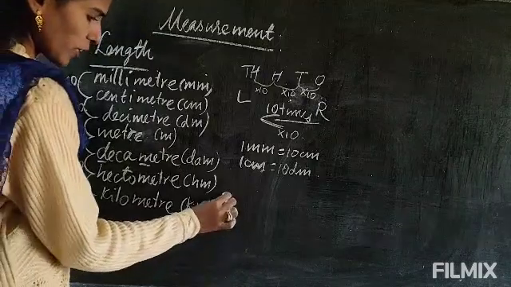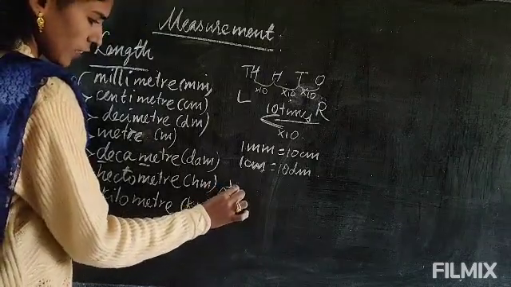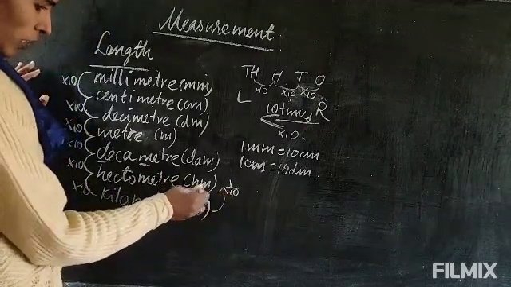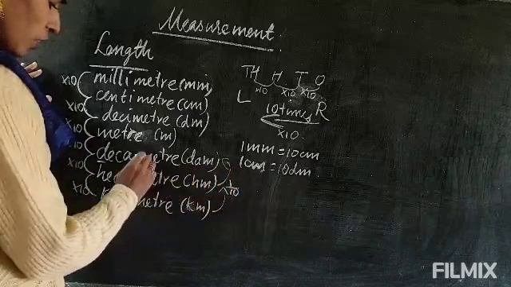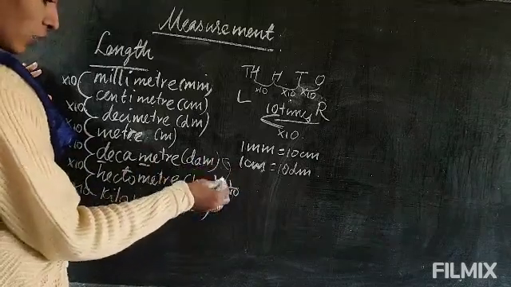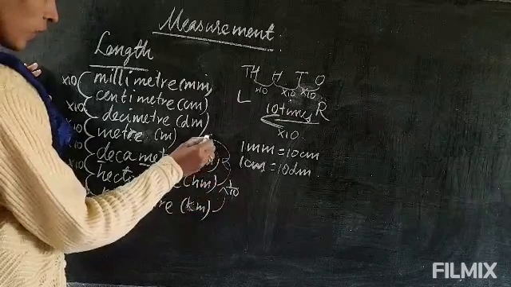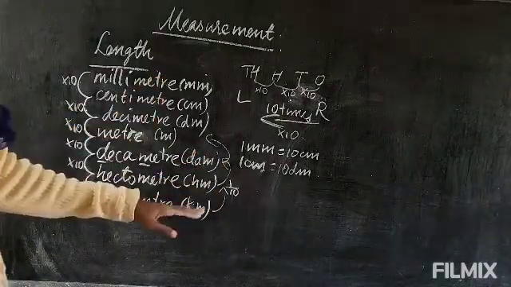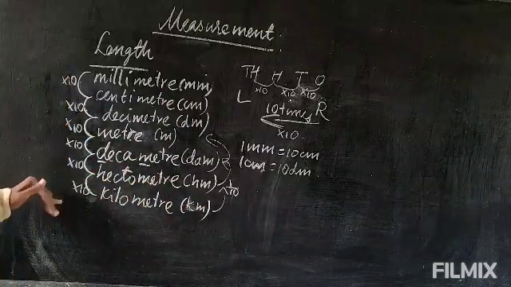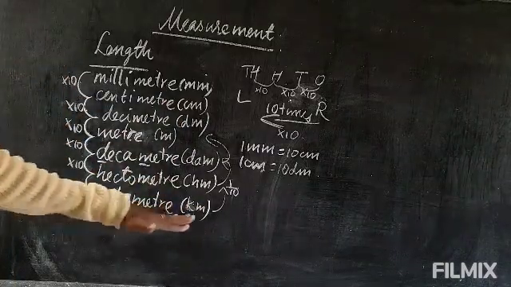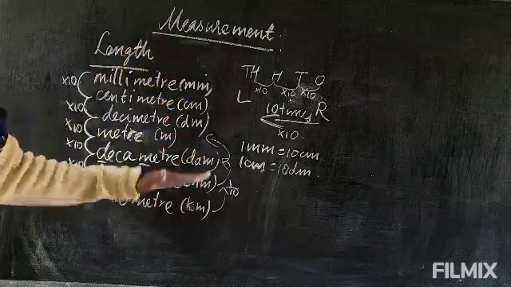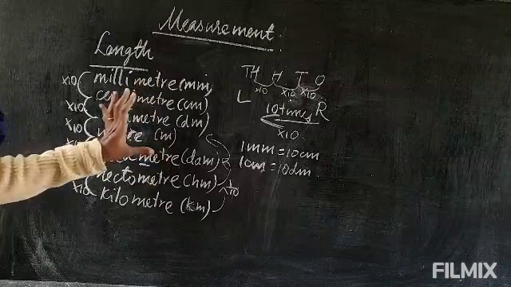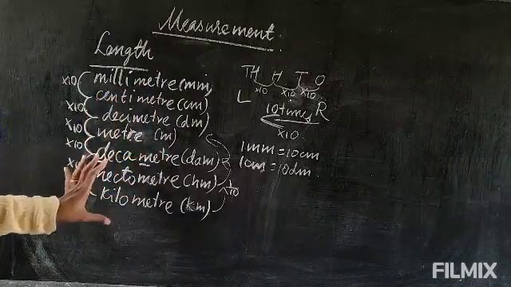So 1 hectometer will be 1 by 10 kilometer, 1 decameter will be 1 by 10 hectometer, and 1 meter will be 1 by 10 decameter. This is the way it will decrease. When we go from up to down, it is multiplying by 10. When we go from down to up, it is dividing by 10. That is the way they are related to one another.